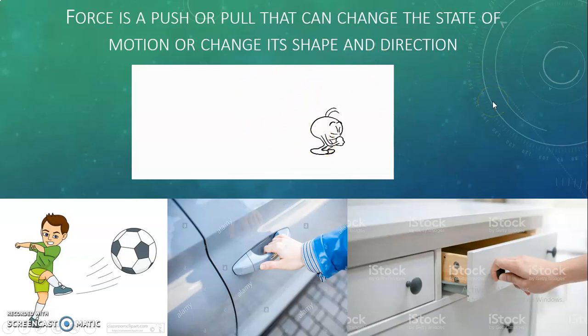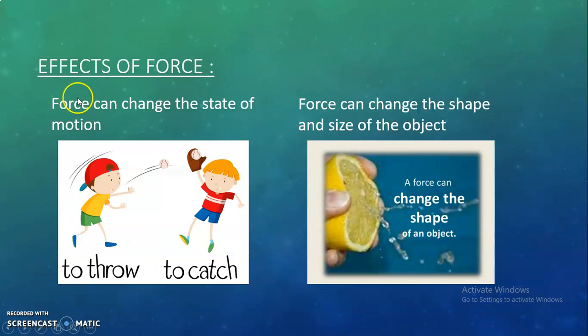It is not that all the time it creates motion. The force can also stop the moving object. So let's see how it can stop the object or change the shape and direction of the object in further examples. For that, let's study about the effects of force. So force can change the state of motion. In the last video also you saw that the boy was throwing the object or throwing the ball.